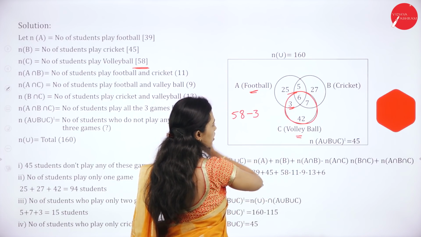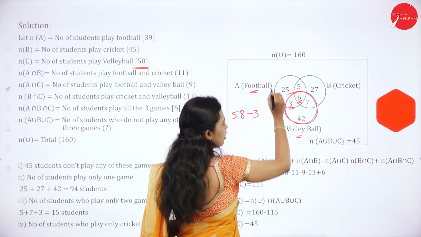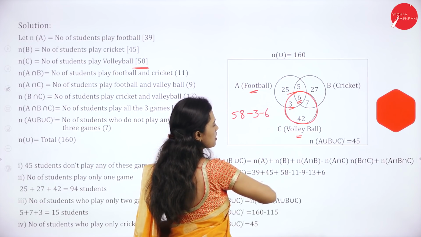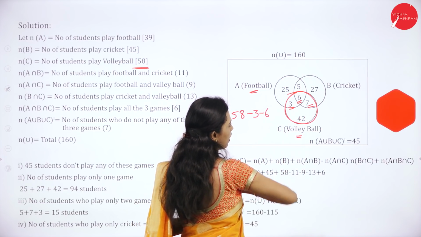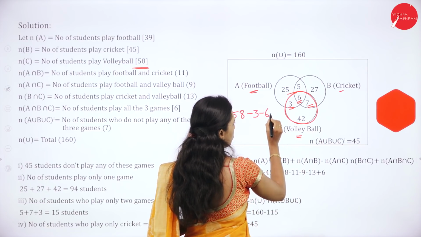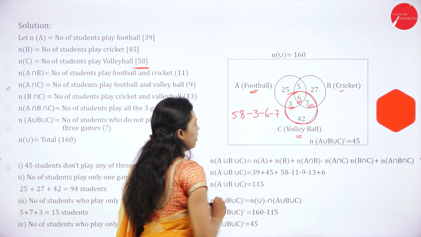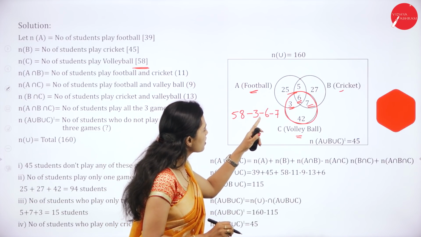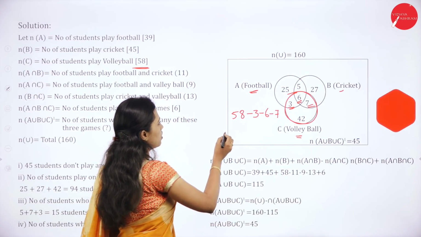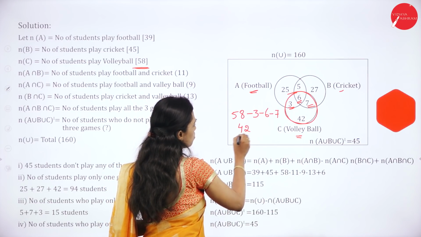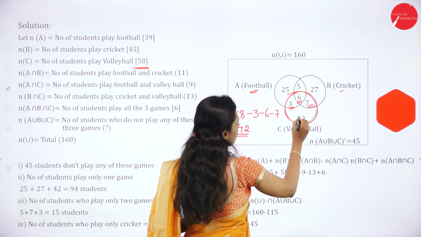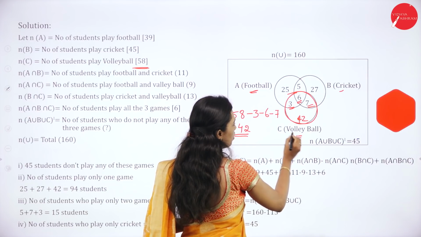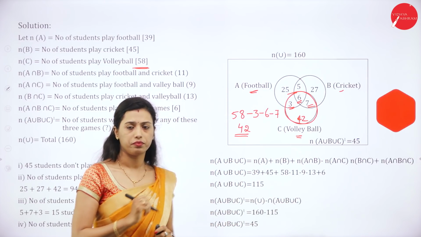So we will deduct 3. 6 play all the 3 games. We will deduct 6. And 7 play cricket and volleyball. So we will deduct 7. So out of 58 students, we have to deduct 3, 6 and 7. So it is 42 students. So 42 students play only volleyball.